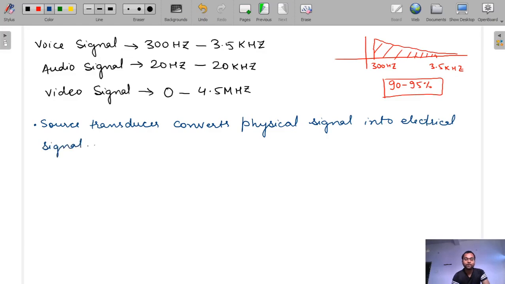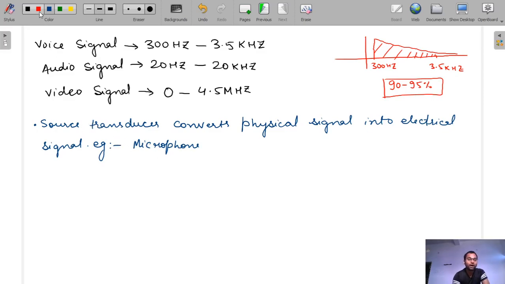One of the best examples of the source transducer is the microphone. You know that when we speak, that is the physical signal, and the microphone converts that physical signal into an electrical signal and transmits it. Then the speaker converts the electrical signal into the physical signal, and the user receives the physical signal at the receiver end.